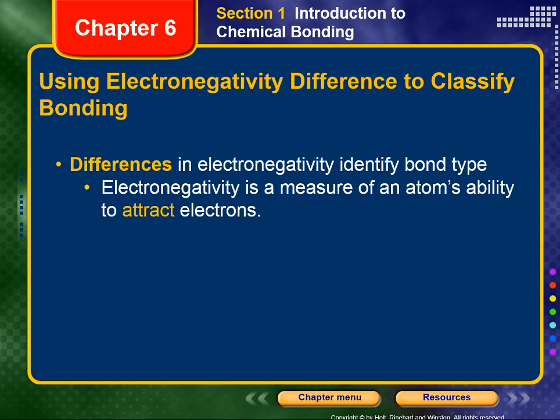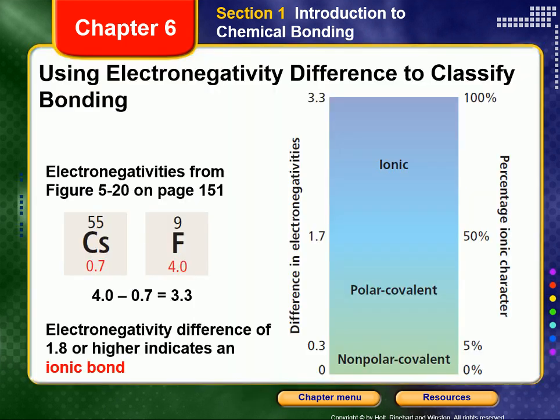Ionic or covalent. Bonding between atoms of different elements is rarely purely ionic or purely covalent. It usually falls somewhere between these two extremes, depending on how strongly the atoms of each element attract electrons. Recall that electronegativity is a measure of an atom's ability to attract electrons. The degree to which bonding between two atoms of two elements is ionic or covalent can be estimated by calculating the difference in the elements' electronegativities.